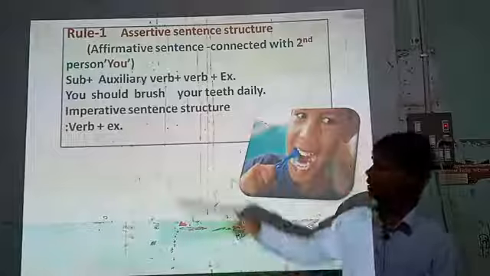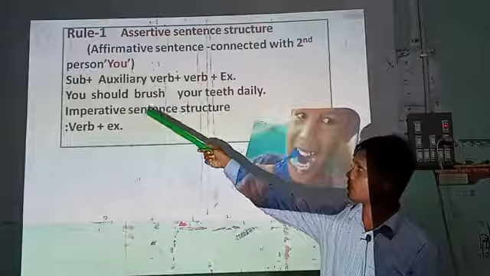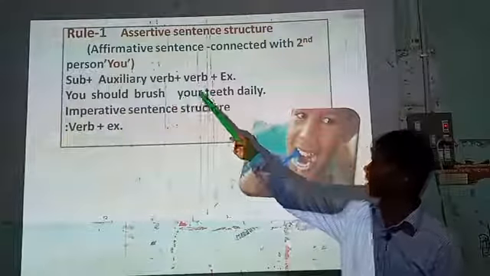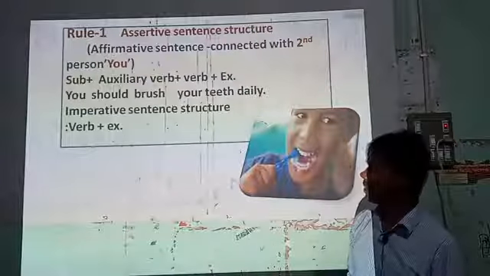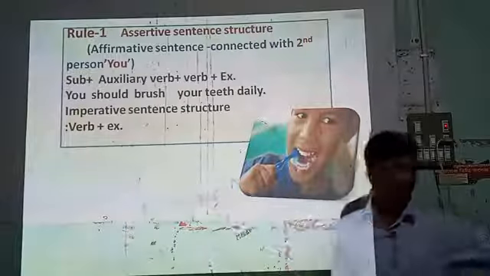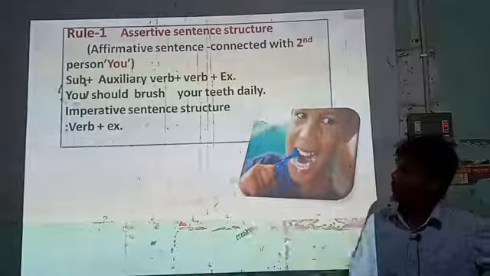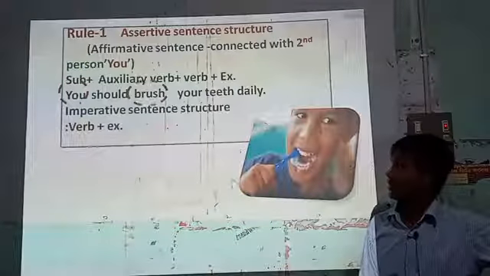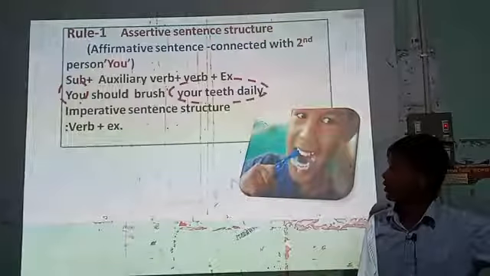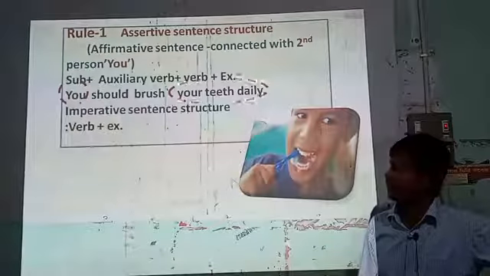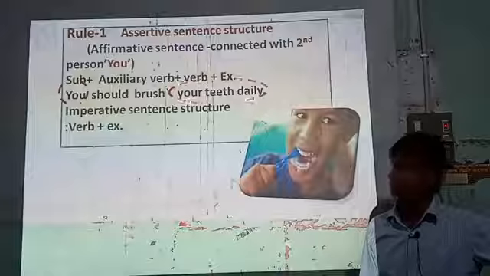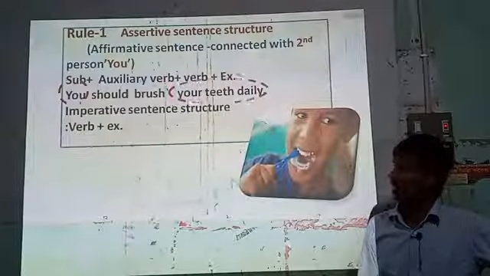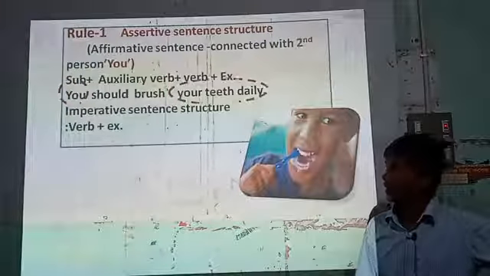First, look at the structure of the assertive sentence: subject plus auxiliary verb plus extension. Here the subject is you, the auxiliary verb is should, the verb is brush, and the extension is your teeth daily. How will you transform this assertive sentence into an imperative sentence?